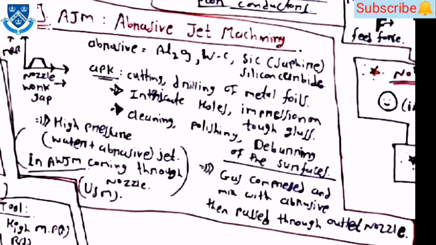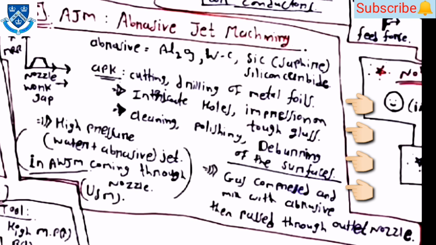Then the sixth one is AJM, means abrasive jet machining. The abrasives are Al2O3, WC and SiC for the AJM process. Then applications are cutting, drilling of metal foils, then intricate holes, cleaning, polishing and deburring of surfaces. In this process, gas is compressed and mixed with the abrasive, then passed through the outlet nozzle, so the pressure is very high in this process.